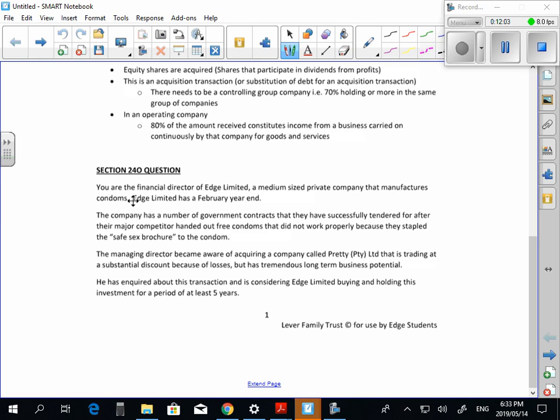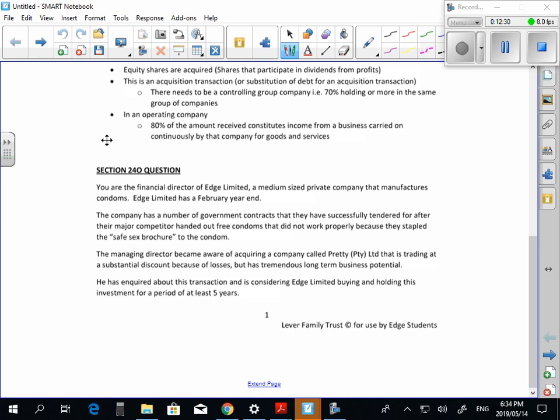It says, you're the financial director of Edge Limited, a medium-sized private company that manufactures condoms. Edge Limited has a February year-end. The company has a number of government contracts that they've successfully tendered for after their major competitor handed out free condoms that did not work properly because they stapled the safe sex brochure to the condom. Do you remember that happening? True life story. A couple of years ago.